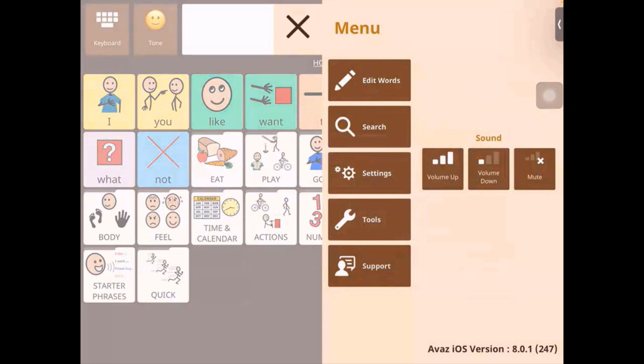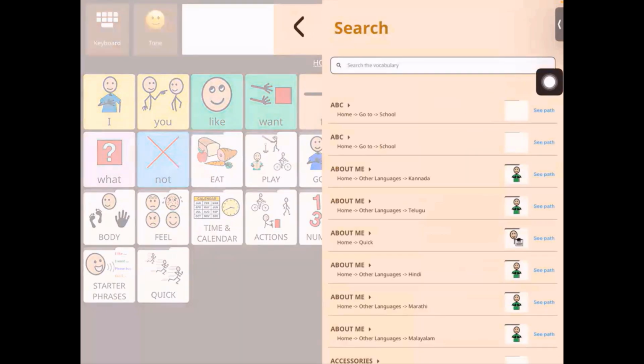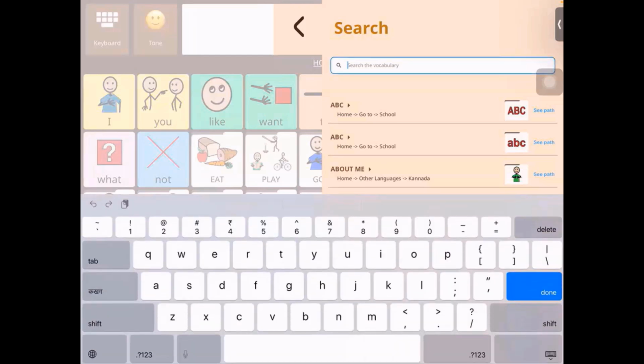Right now, let's look at search. Search is the feature that allows us to search for a word in Avaz, and it also tells us the location of the word. Where is this word located in the app? So let's say I want to search for the word run.